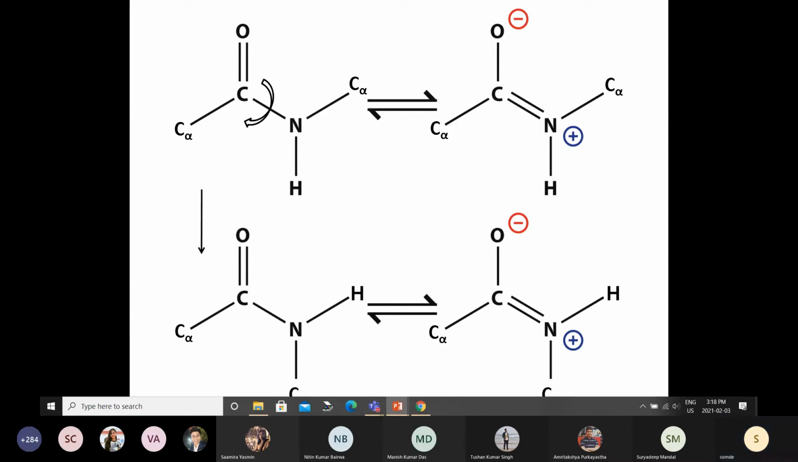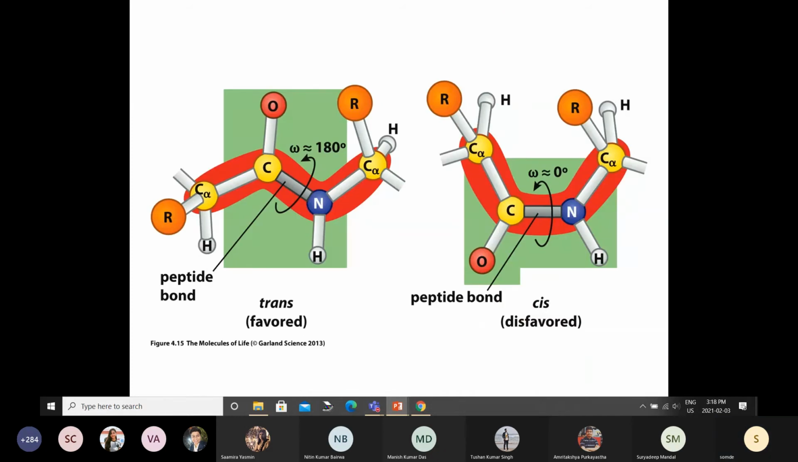Okay. This has a particular name. When they are on the opposite side, this is called trans. When they are on the same side, this is called cis. So cis and trans peptide bonds. So there are only 2 types of peptide bonds. One is trans and the other one is cis.